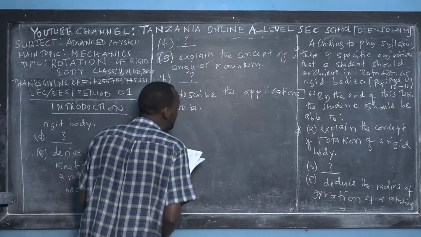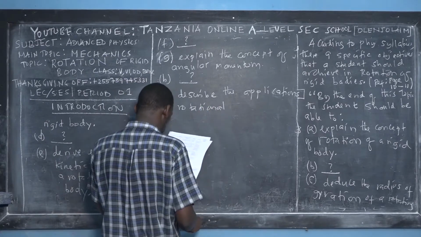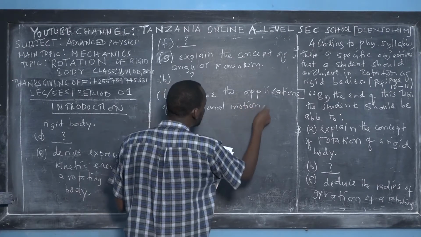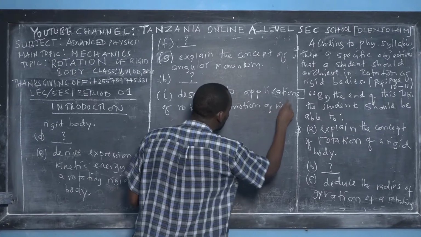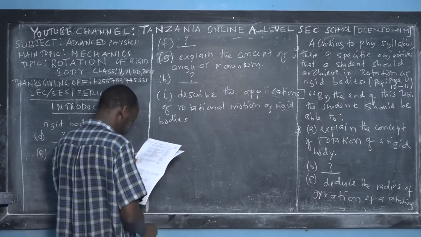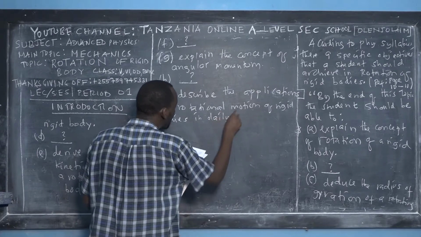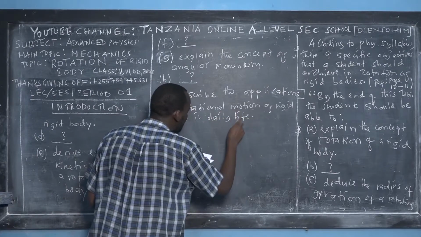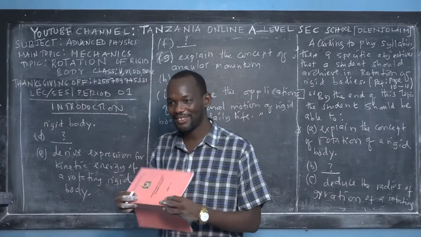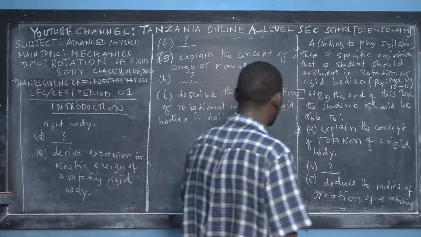So describe the applications of the rotational motion of rigid bodies in daily life. So that is another specific objective. So this is the end of the objectives. Beautiful. So those are the specific objectives.